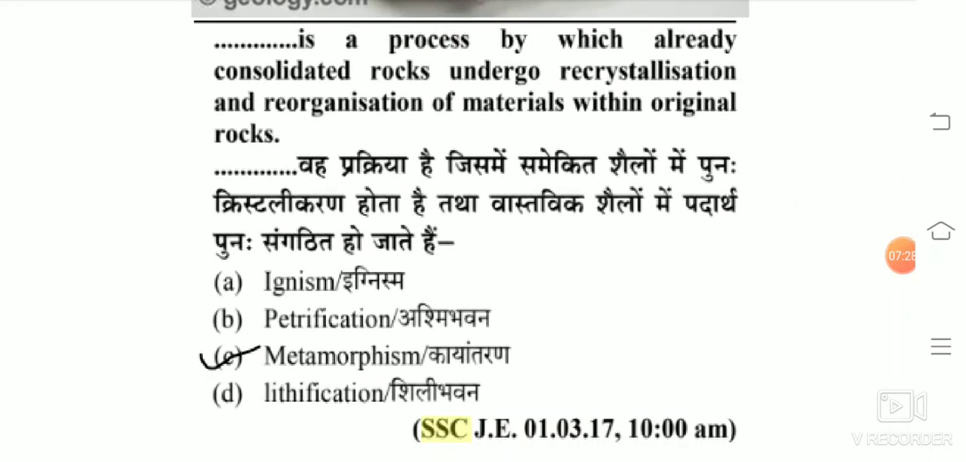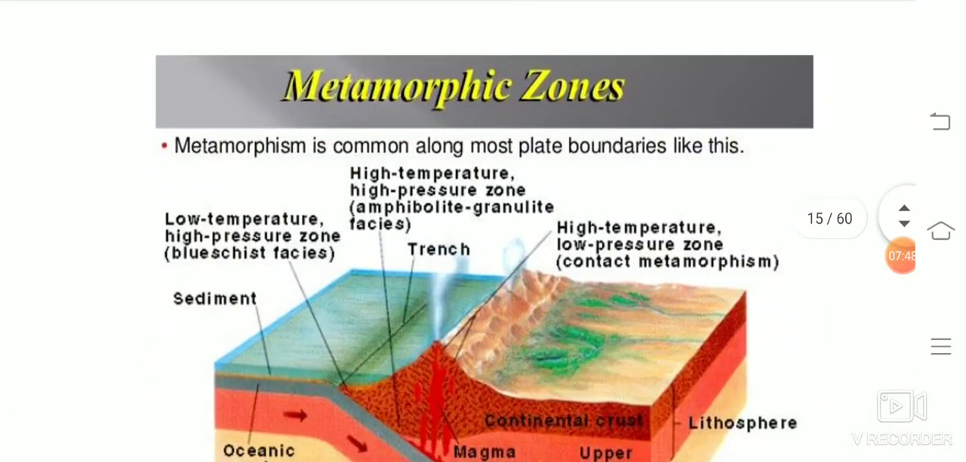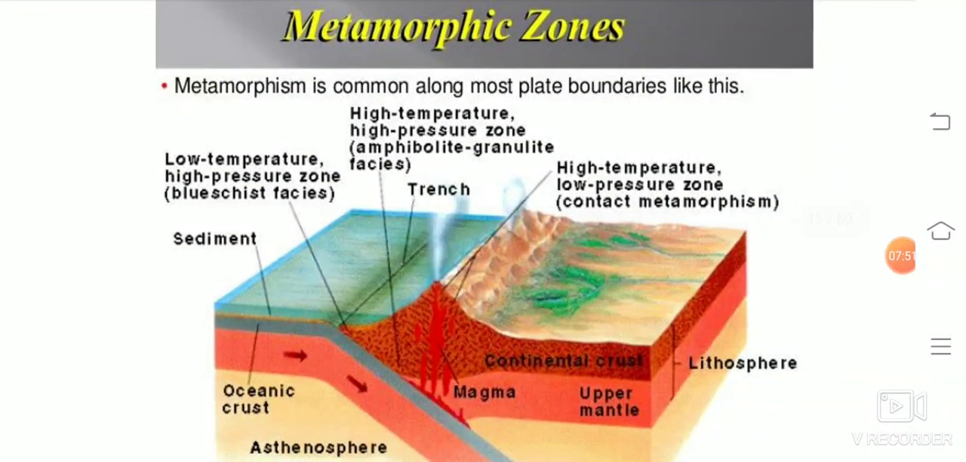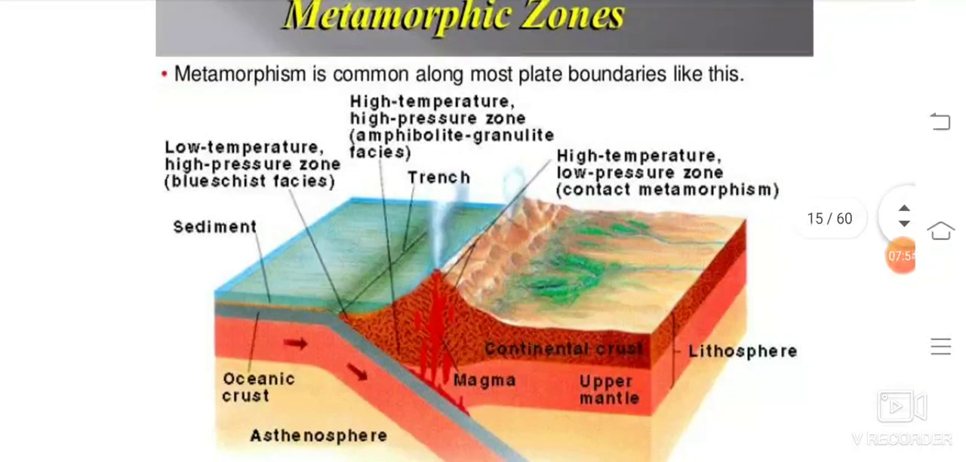Dash is a process by which already consolidated rocks undergo recrystallization and reorganization of materials within the original rocks. So metamorphism is that process. You can read also in Hindi. So these are the metamorphic zones. Metamorphism is common along most plate boundaries like this. So the temperature differences are there: low temperature, high temperatures.